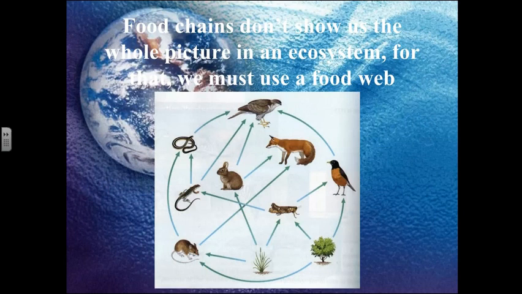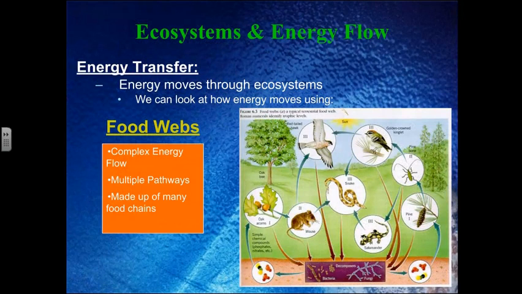So here we can see that that hawk is not just going to eat one kind of creature, it's going to eat multiple kinds of creatures. And that way it's going to have a better chance of surviving as we go through. Right? The robins don't just eat one kind of material. If they did that, they would starve. So they need to have multiple kinds of things that they eat. And we represent that in a food web.